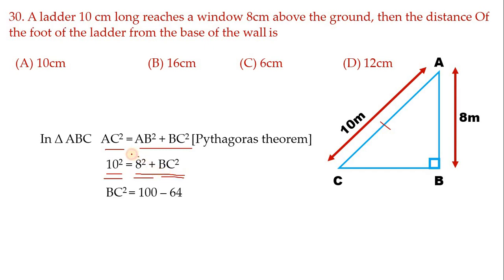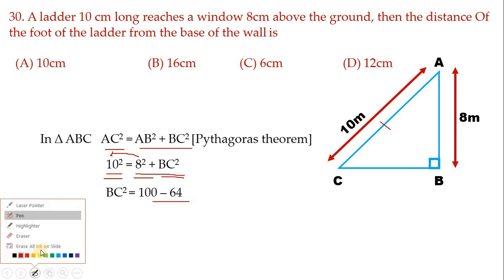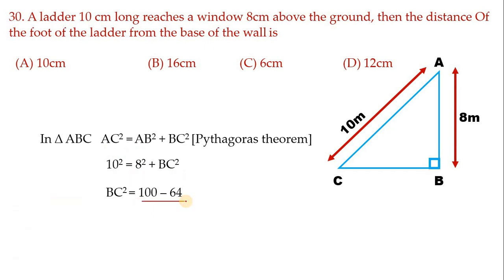Later this 8 square, 64, will transfer to this side and become minus 64. Now subtract: 100 minus 64 is 36. Now find root 36, that is 6 meter. So the correct option is C. This is the correct answer. As I said, in this problem all centimeter you convert into meter, so everything should be in meter.